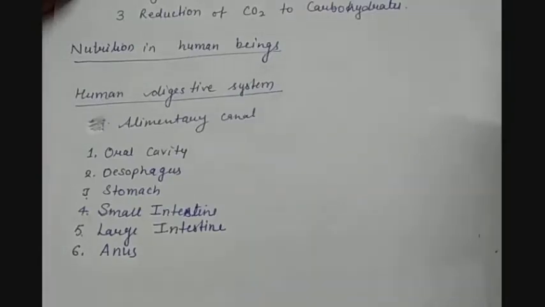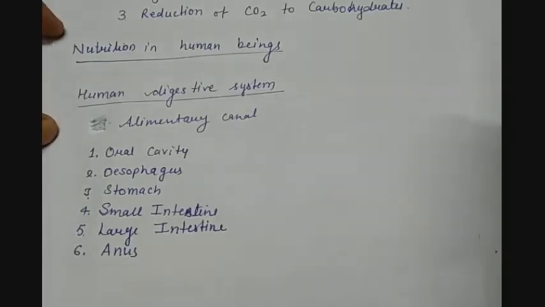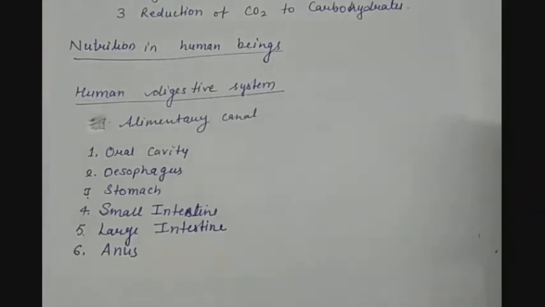Now let us understand nutrition in human beings, because in plants, photosynthesis is the process in which they make food in the form of carbohydrates or glucose, and then they store it in the form of starch. Then what happens in the nutrition in human beings? We get the nutrition from the food that we eat. That means the food we take in is the source of energy for us. But it will not give instant energy as soon as we eat it. So there is a need to digest or oxidize this food to get the energy from it.